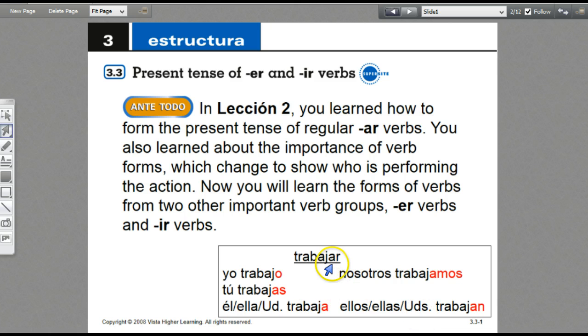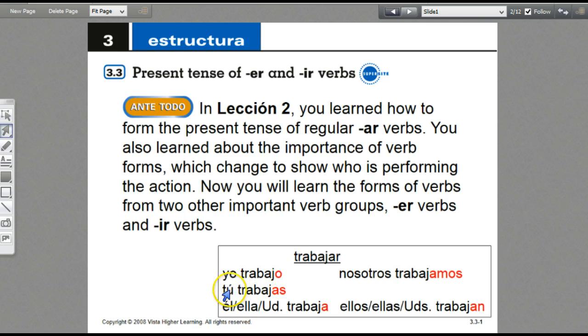What you will do is drop off this AR ending and add an O for the yo form. So yo trabajo is how you say I work. Sometimes I still see people saying yo trabajar, but yo trabajar means I to work. We don't want I to work, we want I work.